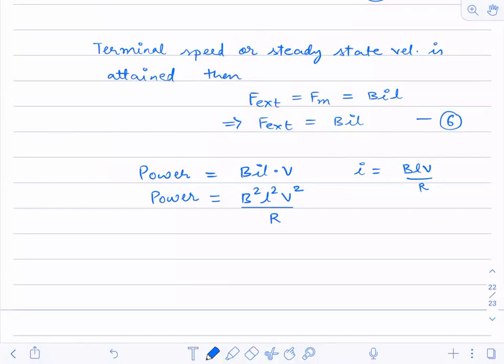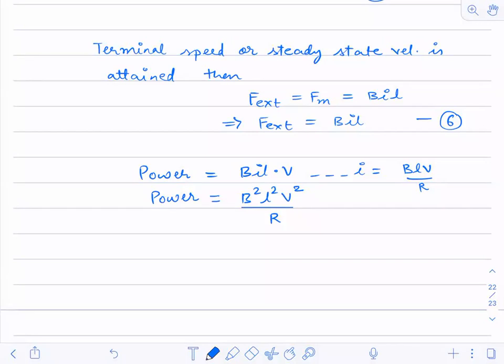Is there anyone who is having any kind of doubt in this now? I have substituted the value of I over here and I have got this value of power. Any kind of doubt in the calculation of power? Okay, fine, good.